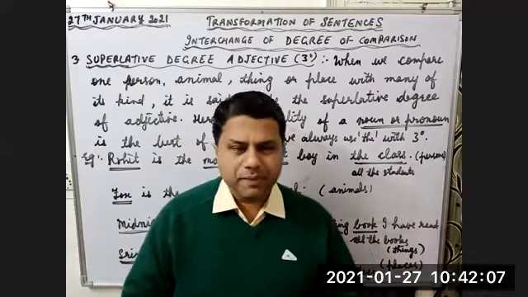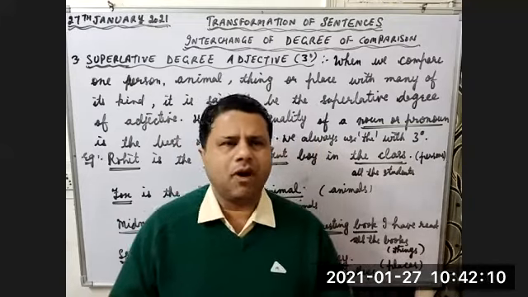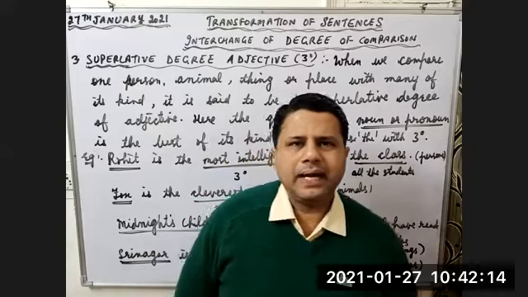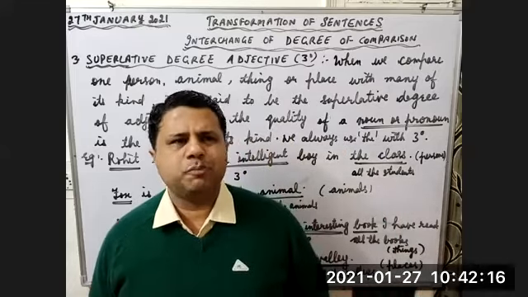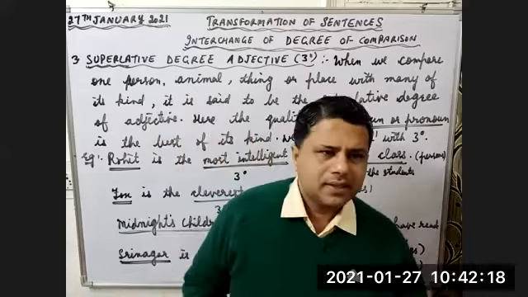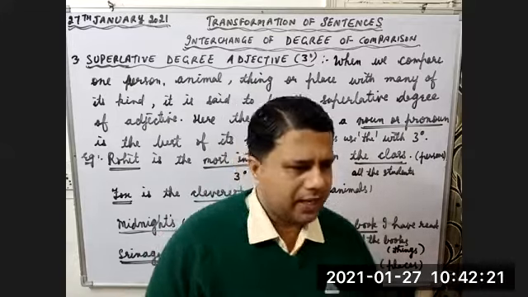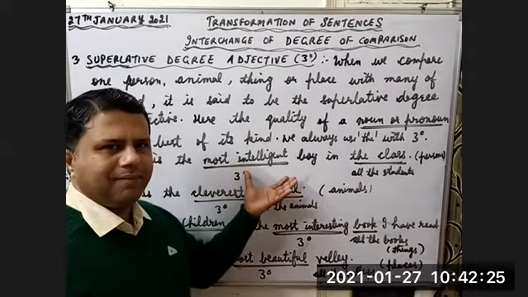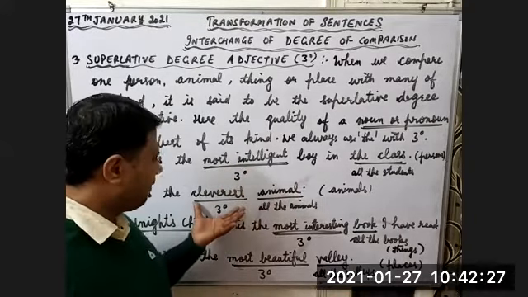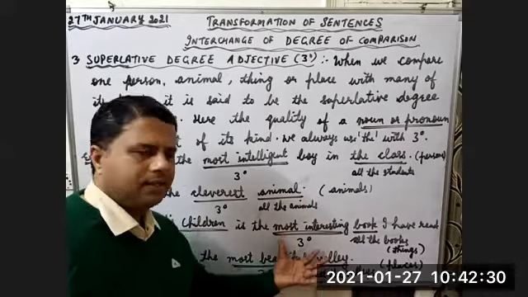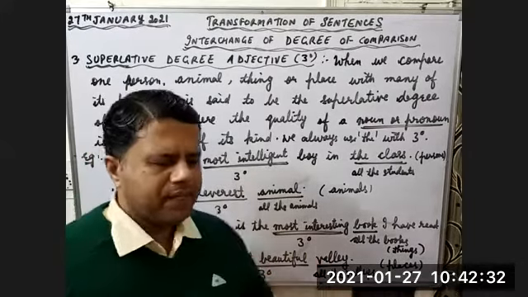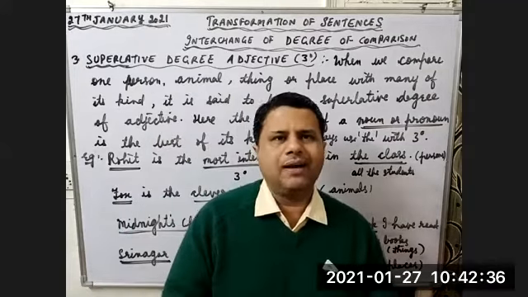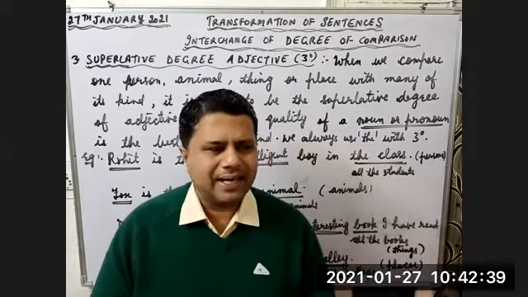Children, if you want to make comparative and superlative degree of small words, we can add ER and EST respectively. And to make the comparative and superlative degree of long words, we use more and most. And if you look at the examples, I have used all the examples. See, this is the example of a long word. This is the example of a small word. These are the examples of long words. Similarly, in comparative degree also, I have used both small and long words so that the idea is clear to you.